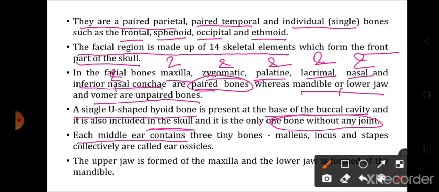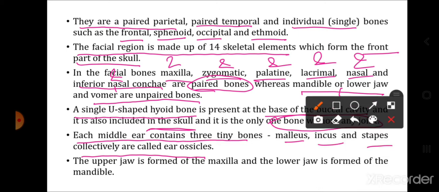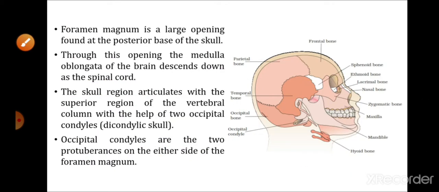Each middle ear contains 3 tiny bones, malleus, incus and stapes, collectively called the ear ossicles. So each middle ear consists of a total of 3 bones. These 3 bones are very small in size and together are called ear ossicles. And what are the names of the ear ossicles? Incus, malleus and stapes. The upper jaw is formed of maxilla, the lower jaw is formed of mandible. So that is regarding the skull bones.